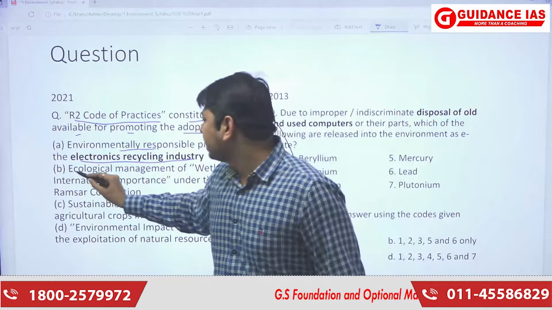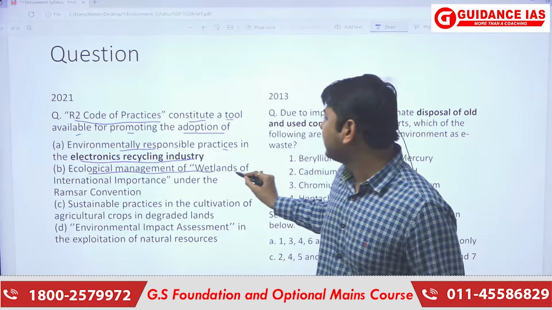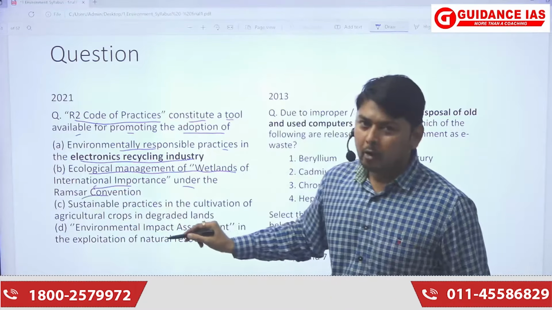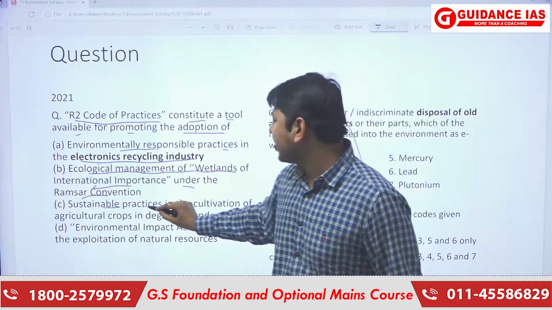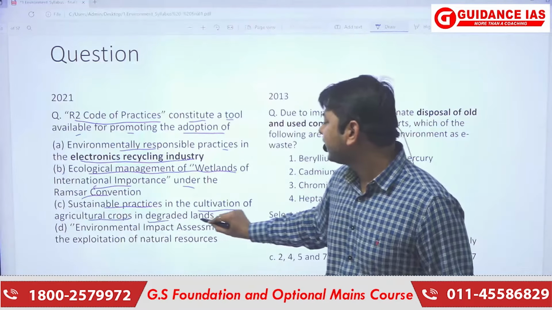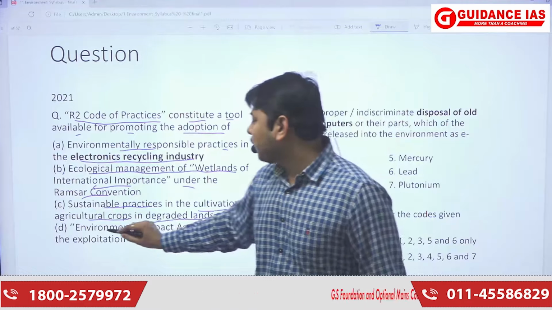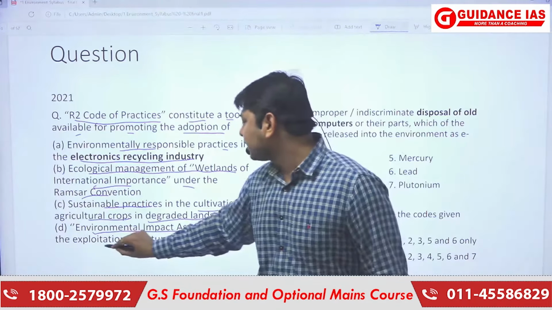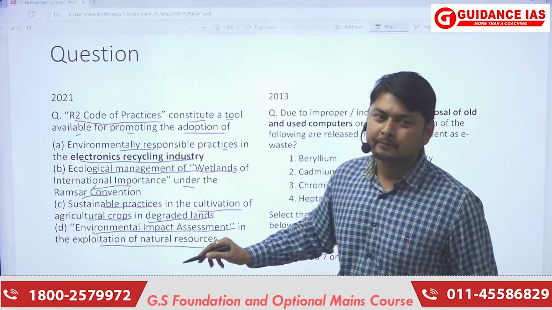Option B is ecological management of wetlands of international importance under the Ramsar Convention. Option C is sustainable practices in the cultivation of agricultural crops in degraded lands. And option D is environmental impact assessment in the exploitation of natural resources.